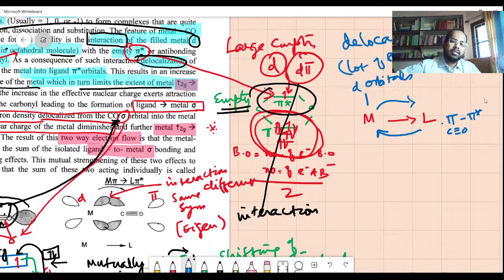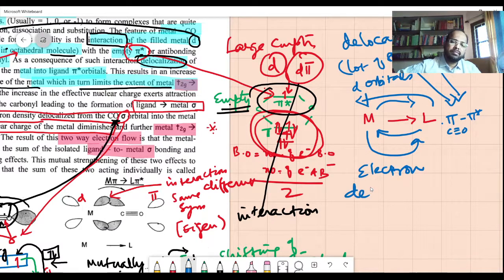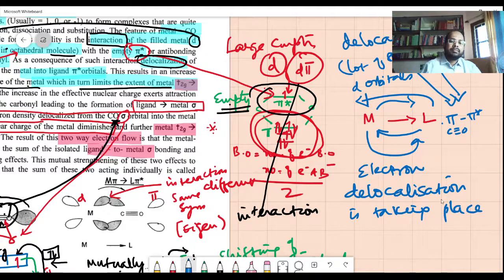Pi star orbitals are there. Same, lot of space is also there. Same delocalization is also there. So here to here and here to here, electron donation is taking place. So this is the back bonding, which occurs from the metal to ligand.